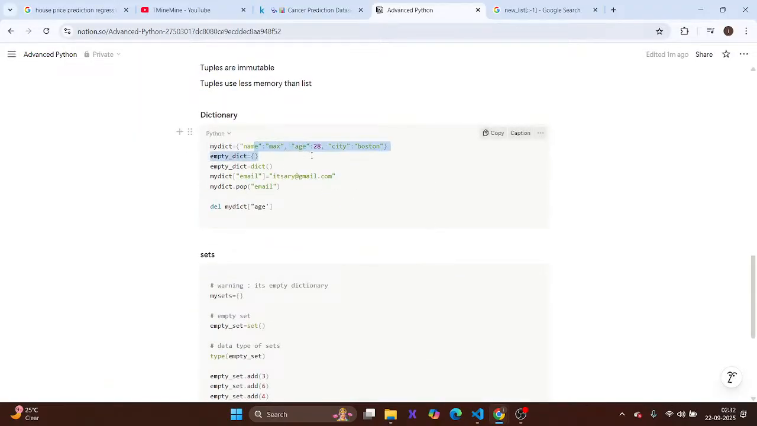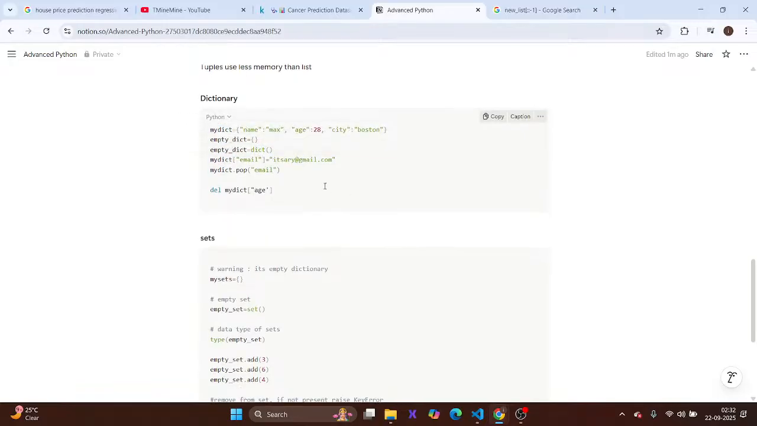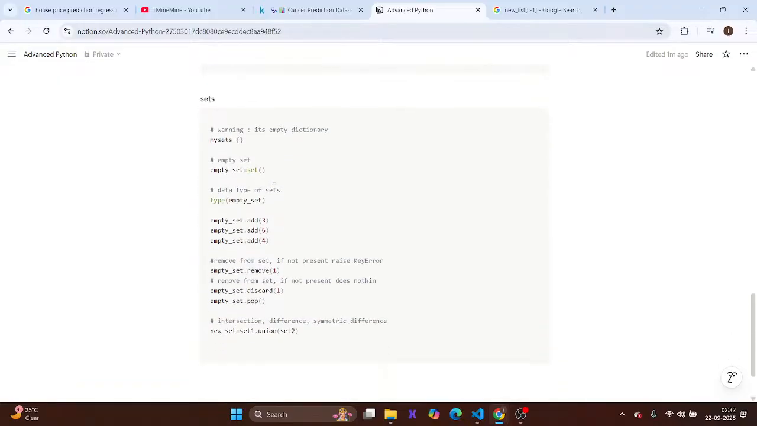Now coming to the dictionary. A dictionary has key-value pairs, and here the key is a string, then the value. Key and value could be of any data, no problem. Here is how we could define an empty dictionary, and we could also use the dict function to define an empty dictionary. Here's how we could add a new element, and we could also pop here. Rather than using pop we could also use delete.